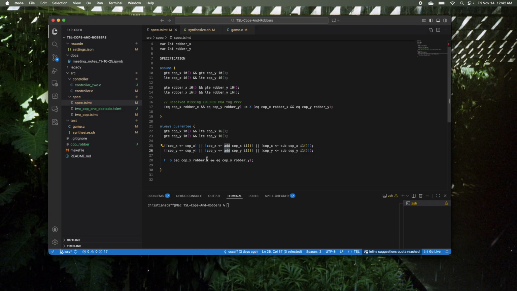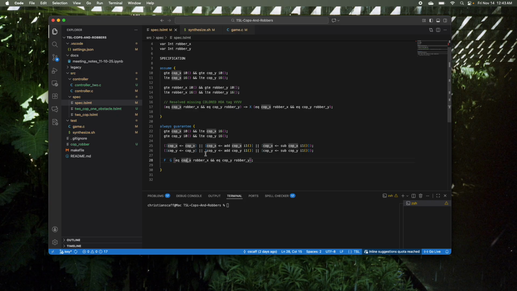Now, given that we said that we have a cop on the grid and it can move in any direction, we need some sort of objective as to what it's actually attempting to do here. And we can see that in this last formal statement. This is saying eventually it always holds that the cop and robber will be equal. And more specifically here, it's saying that the x-axis of the cop must equal the x-axis of the robber, and the y-axis must equal the y-axis of the robber, and all that beautiful stuff.